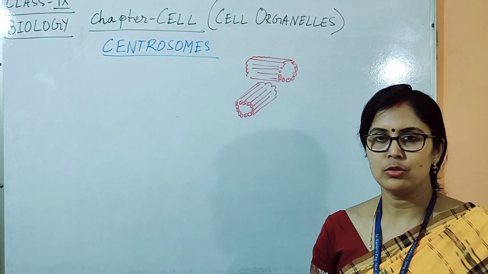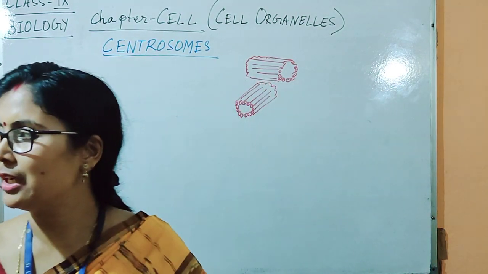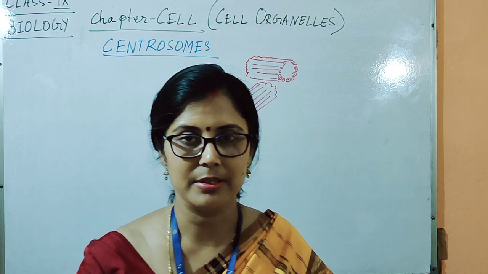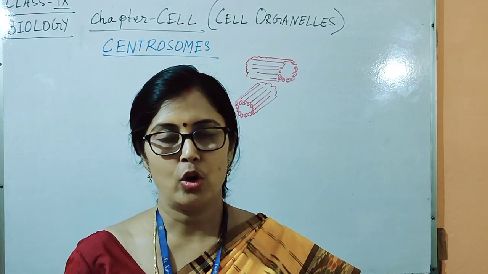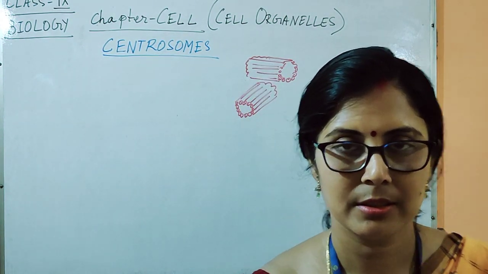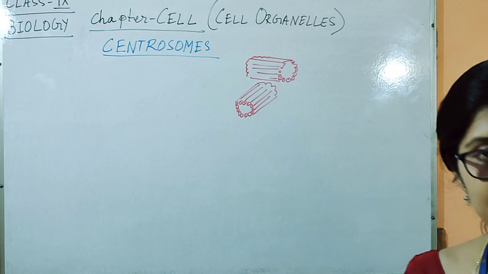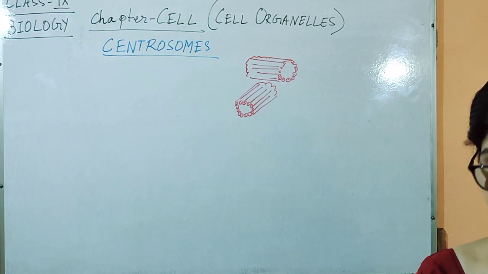Today I will discuss about centrosome, the cell organelle which helps in cell division in animal cells. Centrosomes are non-membrane bound cell organelles present in all the animal cells but absent in plant cells. This is a cell organelle which is not found in plant cells. Okay,